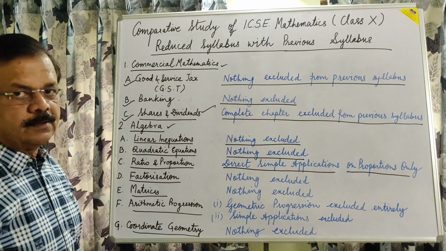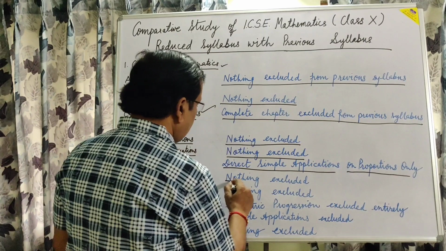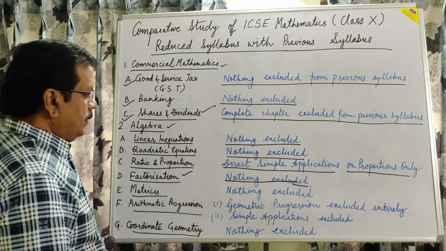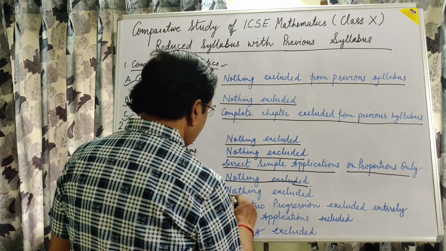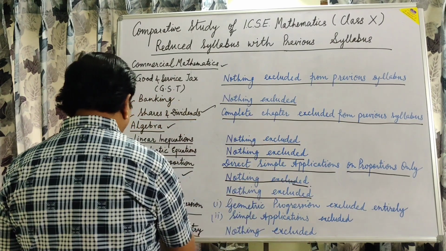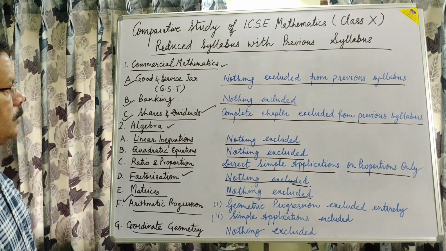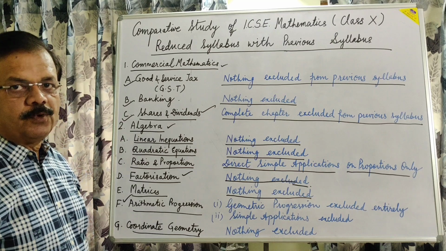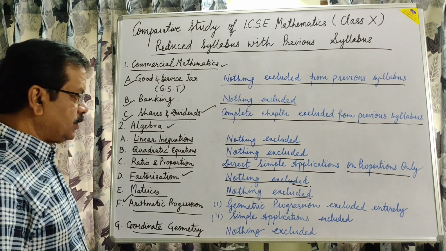Now the fourth one, factorization: nothing is excluded. In the next chapter, matrices, also nothing is excluded from the previous syllabus. But in the case of arithmetic progression and geometric progression, the students who are going to appear in the 2021 board examination will not find any question from geometric progression.